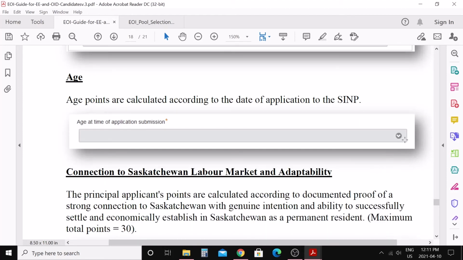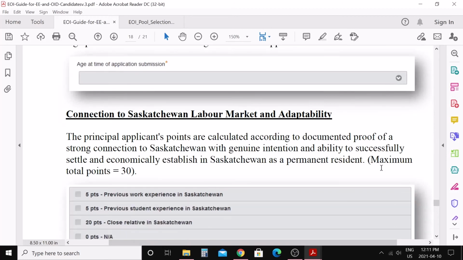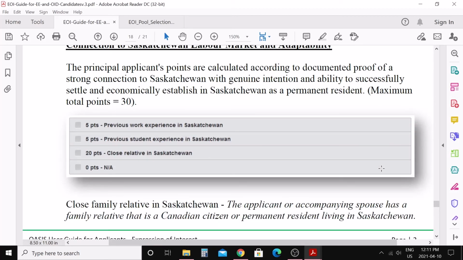You need to choose your appropriate age here, and this is factor 2 now. So you need to choose one or two of them, whatever applies to you: previous work experience in Saskatchewan, student experience in Saskatchewan, close relative in Saskatchewan, or you can click this one for not applicable.